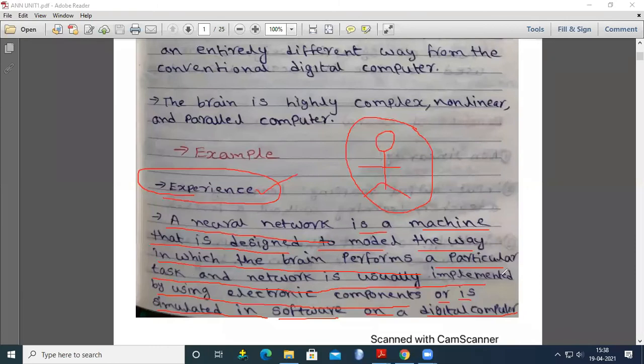A network is usually implemented by using electronic components or is simulated in software on a digital computer. That means the purpose of a neural network, NN, or sometimes called an artificial neural network, both are the same, is a machine. So for example, this is the machine. Now the purpose of this machine is to model the way our brain thinks. In the similar way, if this machine thinks, we call it an artificial neural network.